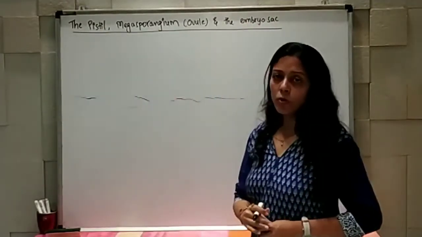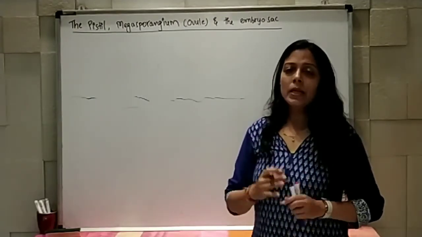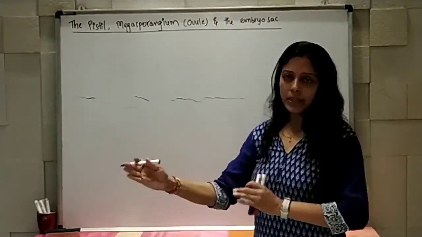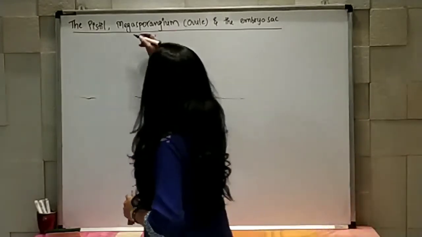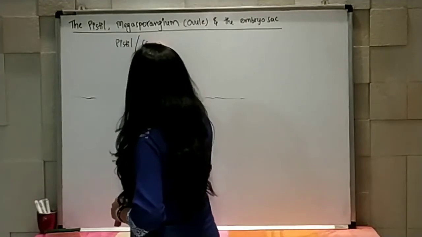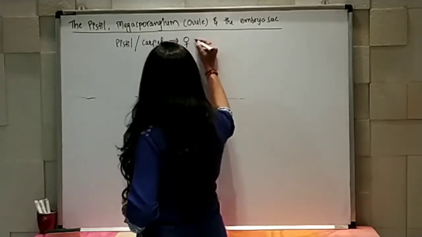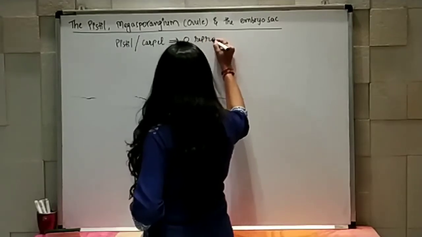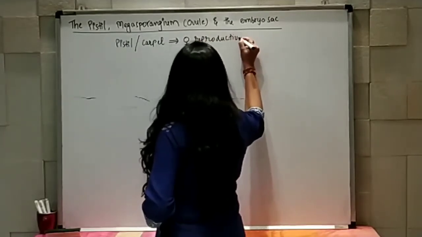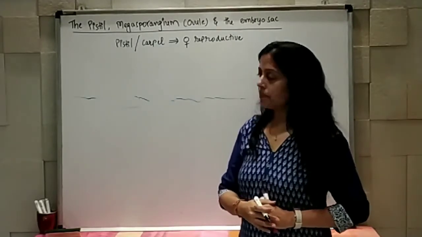Okay, so we all know that pistil or the carpel represents the female reproductive system, right? So pistil or carpel is acting as the female reproductive system in various flowering plants.